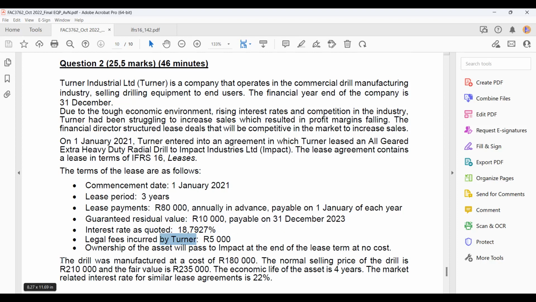So then they say the drill was manufactured at a cost of 180,000 Rand. The normal selling price of the drill is 210,000 Rand, and the fair value is 235,000. The economic life of the asset is 4 years. The market-related interest rate for similar lease agreements is 22%. So here you can see they're charging 18%, but the market rate is 22%. Okay, so just take note of that.